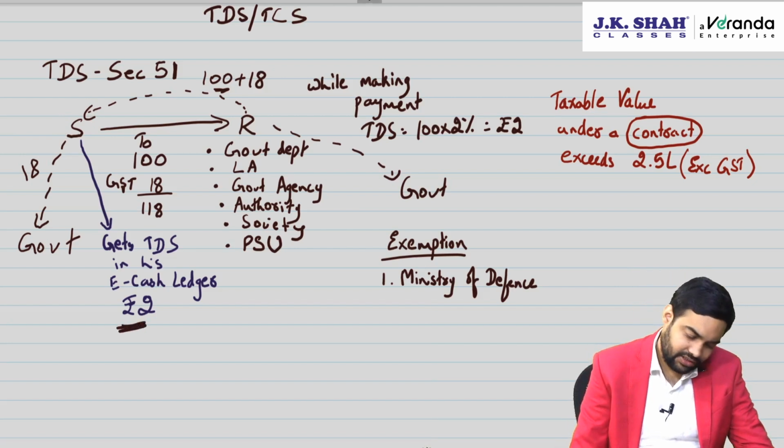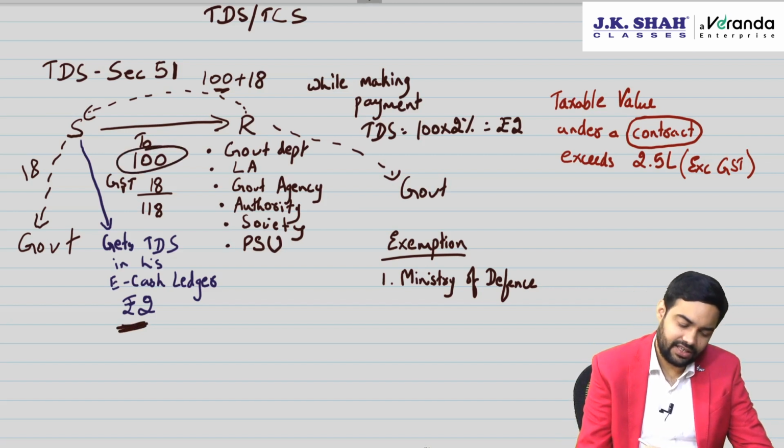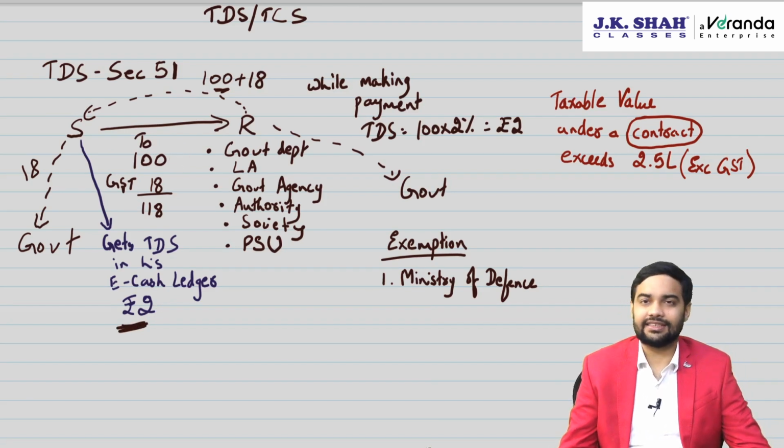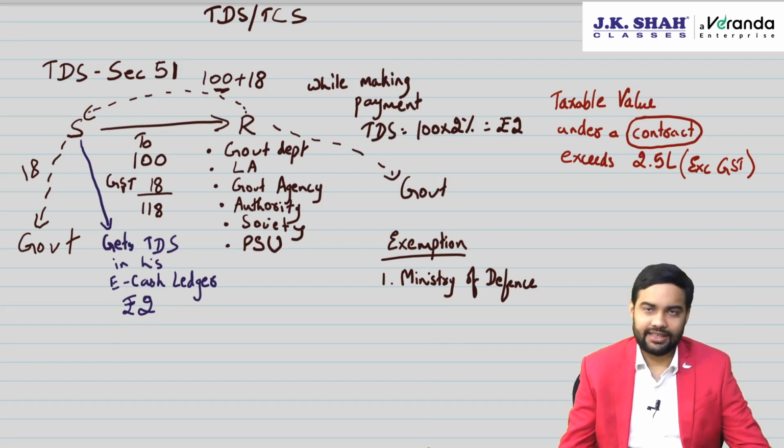With 2 rupees TDS, you get to know that 2 rupees divided by 2%, his sales is 100. Now if some person's TDS is 2 crores, then his sales is 100 crores. If he is reporting less than that, then he is a tax evader. That's the whole purpose. And this TDS comes into your account only after validation. You have to accept it, saying that it is my TDS, only then it will appear in your eCash ledger.